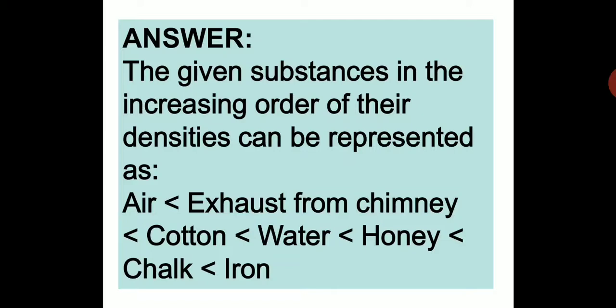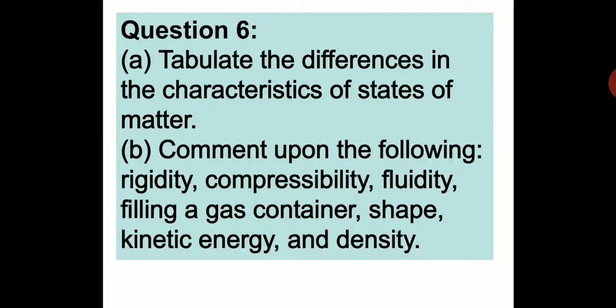So accordingly, the given substances in the increasing order of the density will be air, then exhaust from chimney, then cotton, water, honey, chalk and iron. So iron will be having the maximum density. Then chalk, honey, water, then that order. So this is an increasing order of the density. You can write in your book.